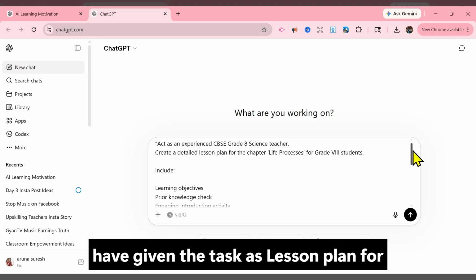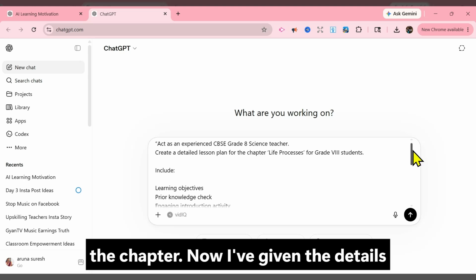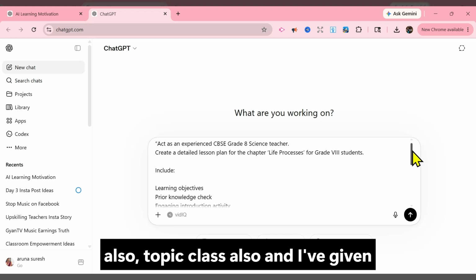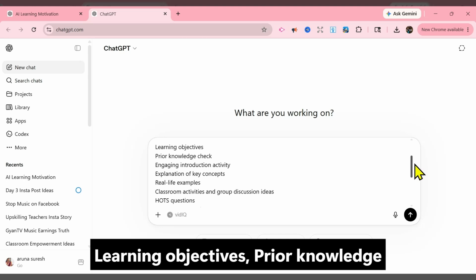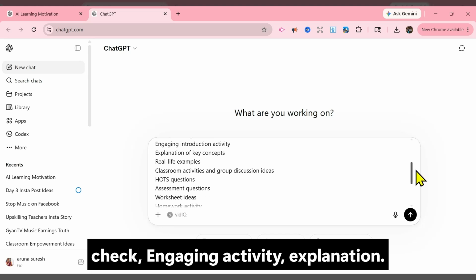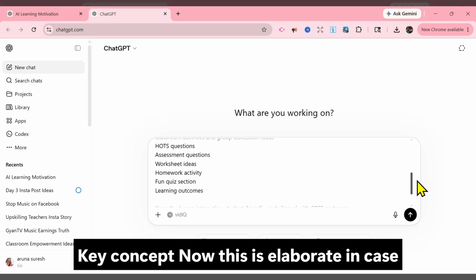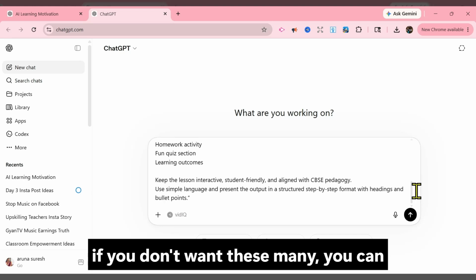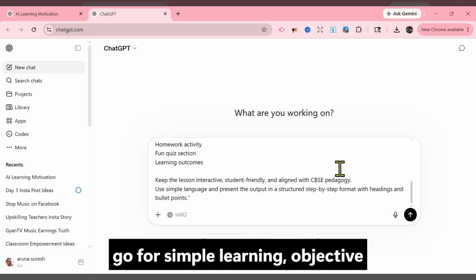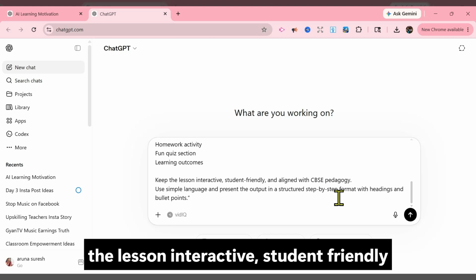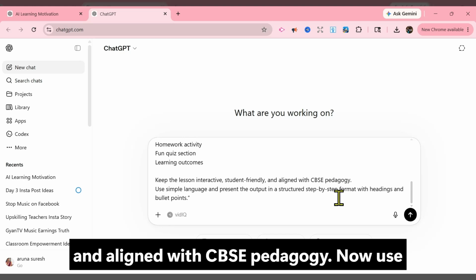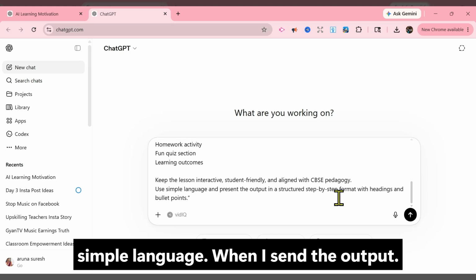I have given the task as a lesson plan for the chapter. Now I've given the details also, topic and class, and what all should be included: learning objectives, prior knowledge check, engaging activity, explanation of key concepts. This is elaborate. If you don't want so many, you can go for something simple: learning objective, learning outcome, and activities. Keep the lesson interactive, student friendly, and aligned with CBSE pedagogy. Use simple language, and present the output.